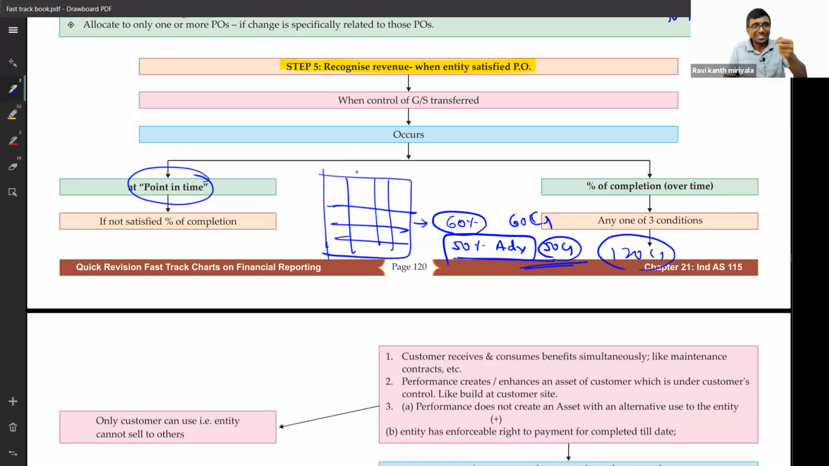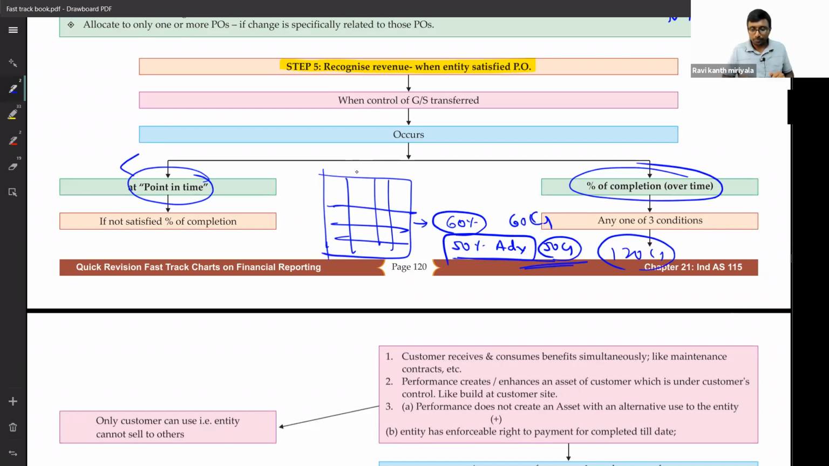The day when you transfer, meaning registration is done in the name of the customer, that day we can say sales are over. But till the completion, we cannot. If it is percentage completion, that is called over time. To decide whether it is over time or point in time, what are we supposed to do? If you want to recognize under over time, you are supposed to satisfy any one of three conditions.